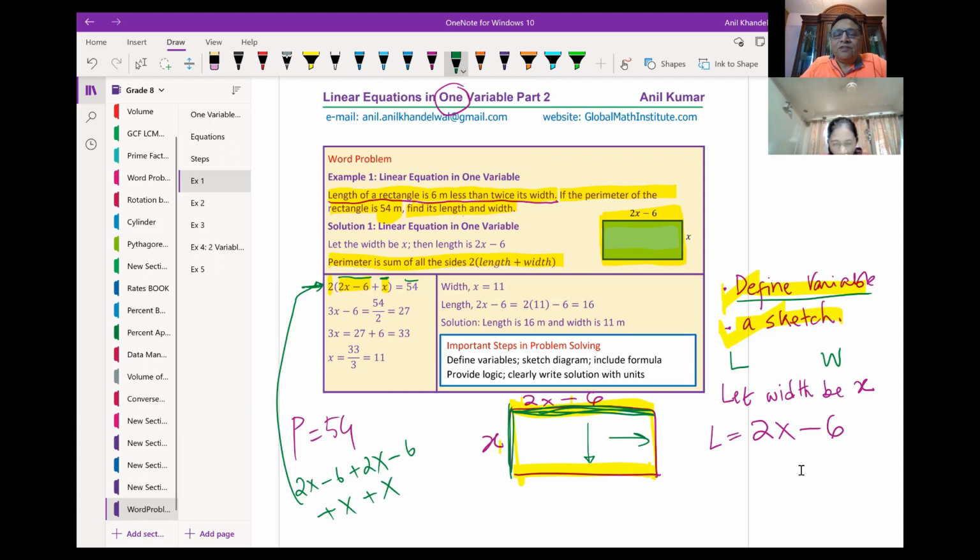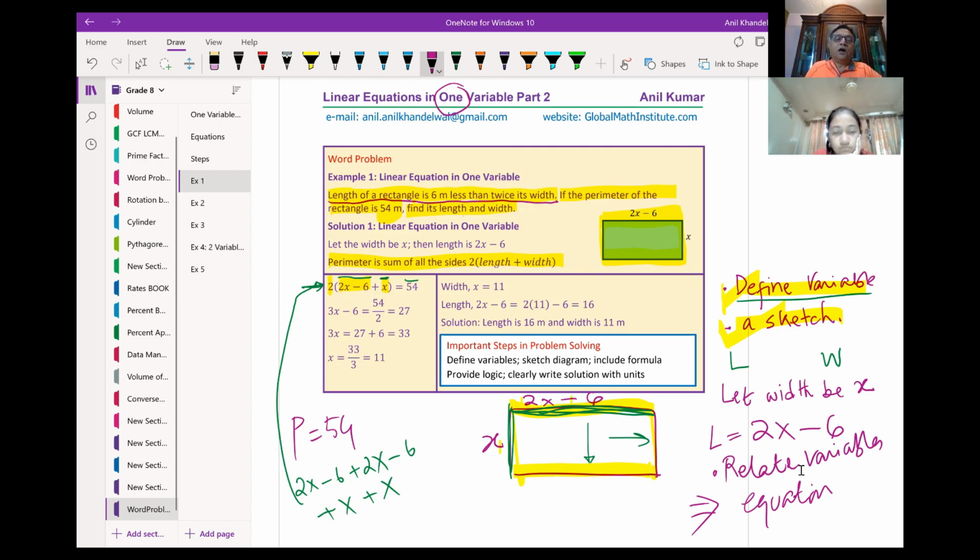Is it okay? Now this equation is in one variable. You can see that. So now our next step should be to relate variables, right? When you relate variables, you get an equation. And of course, once you get the equation, you have to solve it. So the first idea is, in one word problem, you have to get to the equation.